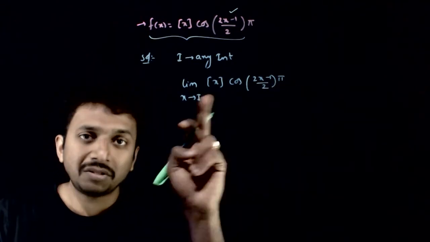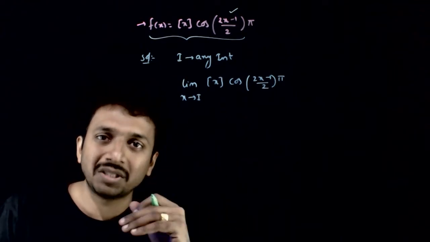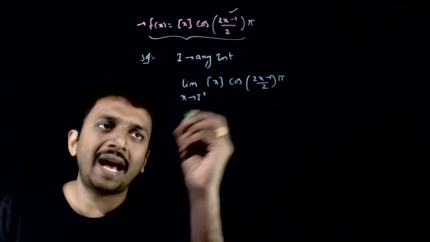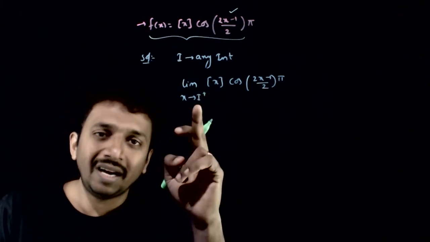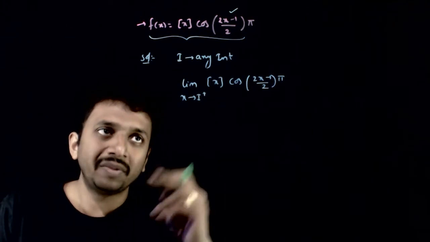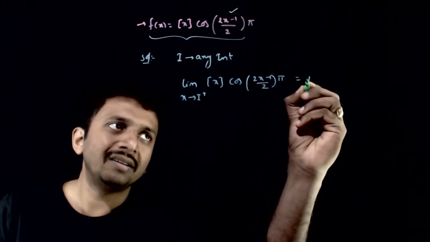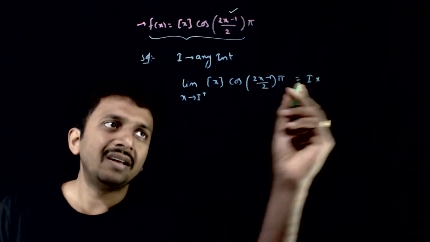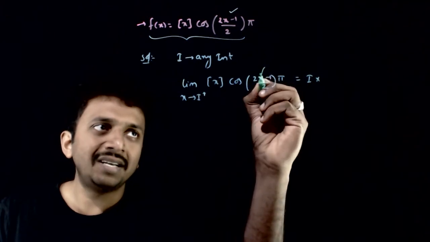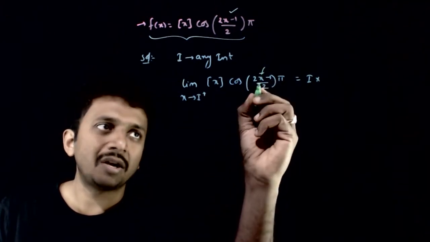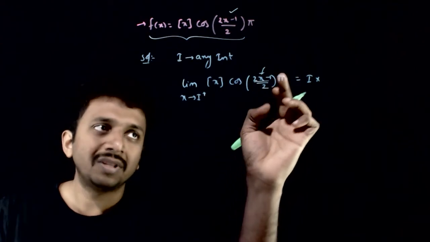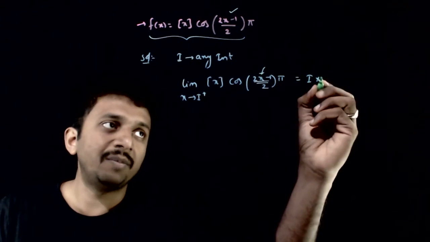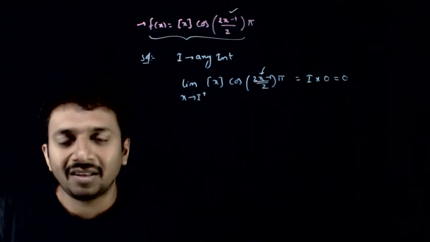So now because you have an integer part, let us go to the positive neighborhood and the negative neighborhood. Let us investigate in both these intervals. If I approach this integer from the positive neighborhood, the integer part will be equal to I, right? Because x is greater than I, hence the integer part is equal to I. And if you take x as an integer, 2x minus 1 is an odd number, divided by 2, that is some odd number times pi by 2. So cos of an odd multiple of pi by 2 is 0. That means the limit is 0.